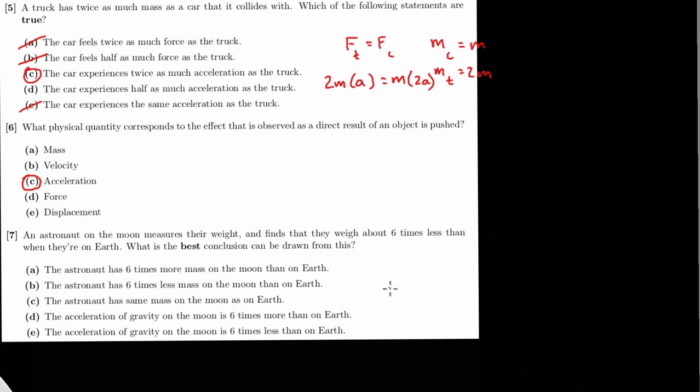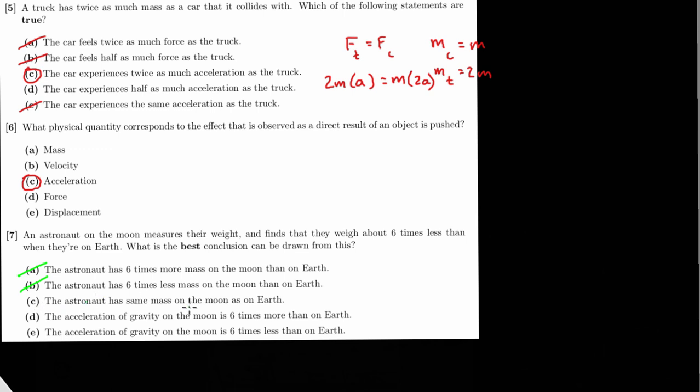An astronaut on the moon measures their weight, and finds that they weigh about 6 times less than when they're on Earth. What is the best conclusion that can be drawn from this? The astronaut has 6 times more mass on the moon than on Earth? No. Has 6 times less mass? No. It's got the same.